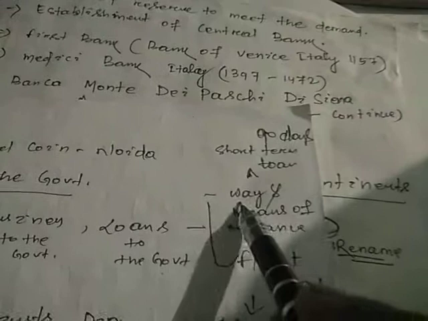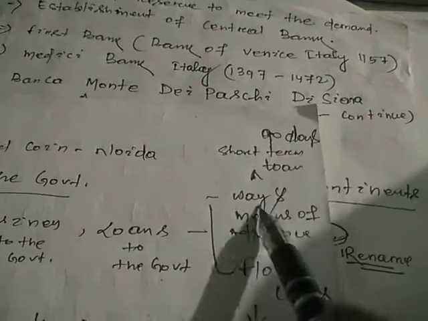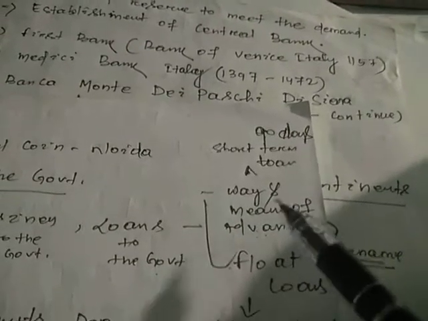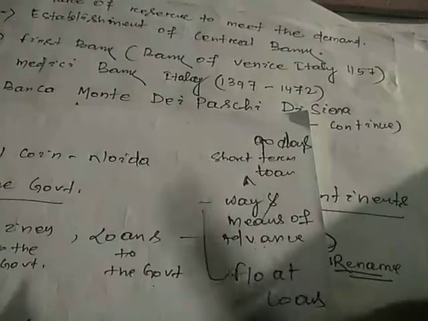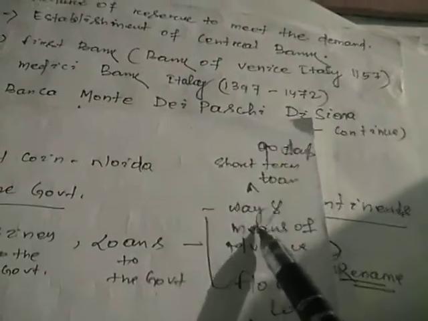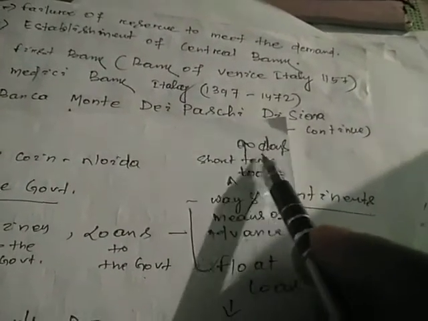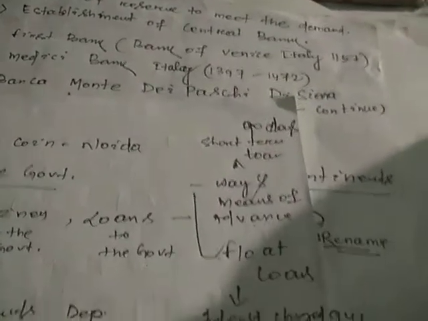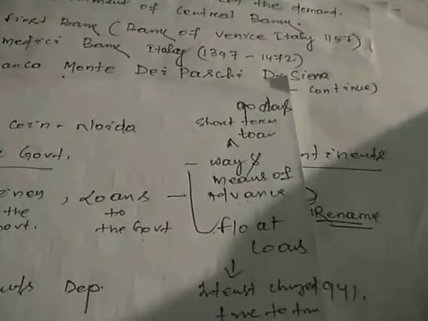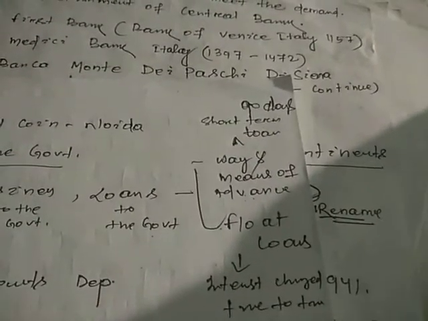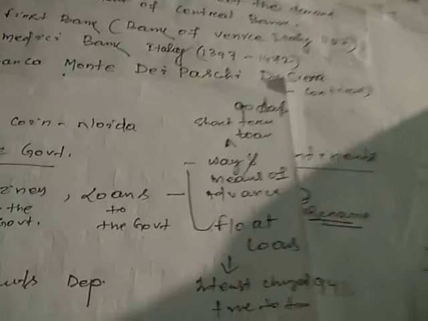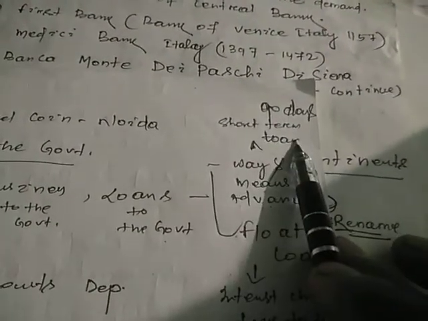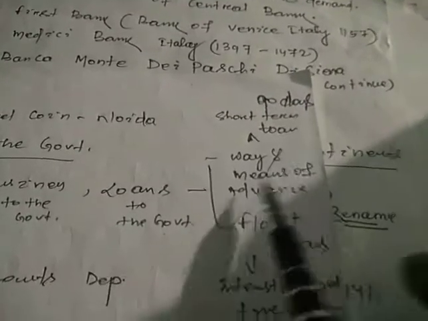What is the meaning of ways and means of advance? It is a period when the government takes a loan from the bank with the permission of RBI, and its period is 90 days. It is a short-term loan. Within 90 days, the government has to clear the loan. Wherever it has taken a loan, it has to clear it within 90 days. That is the 90 days short-term loan, ways and means of advance.